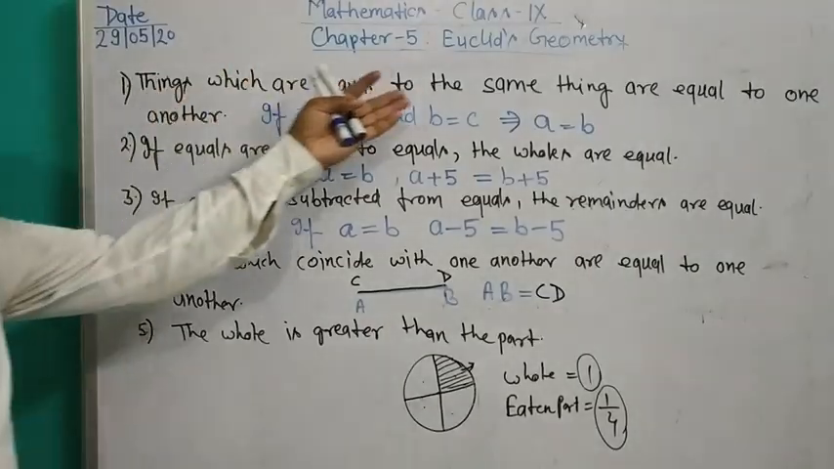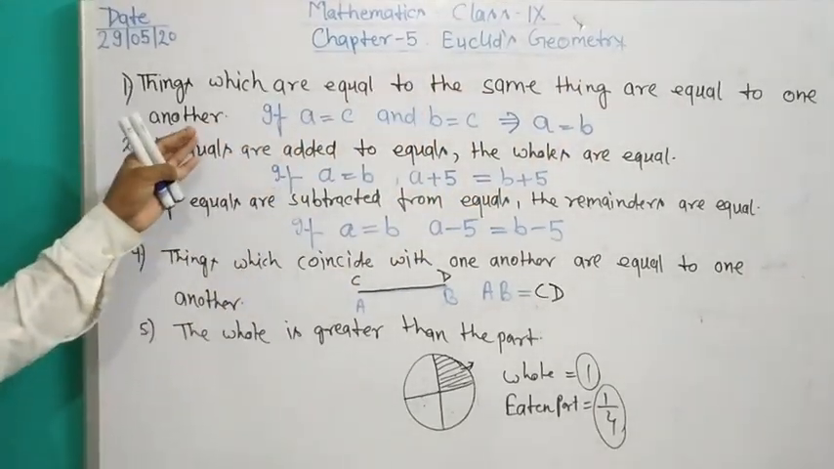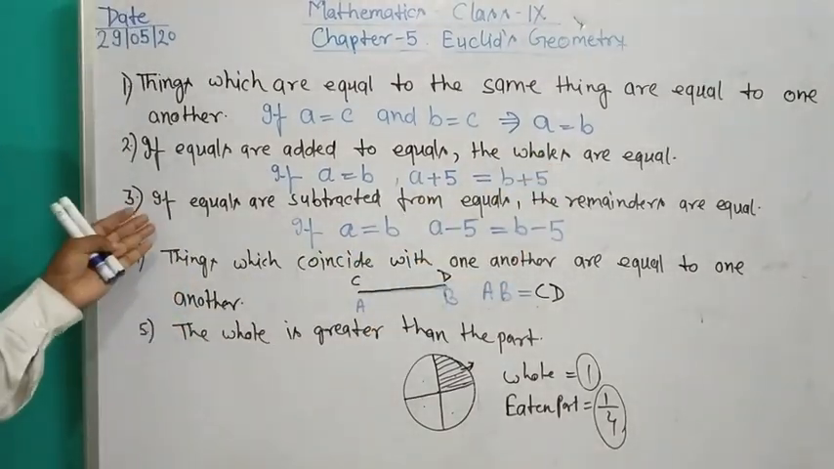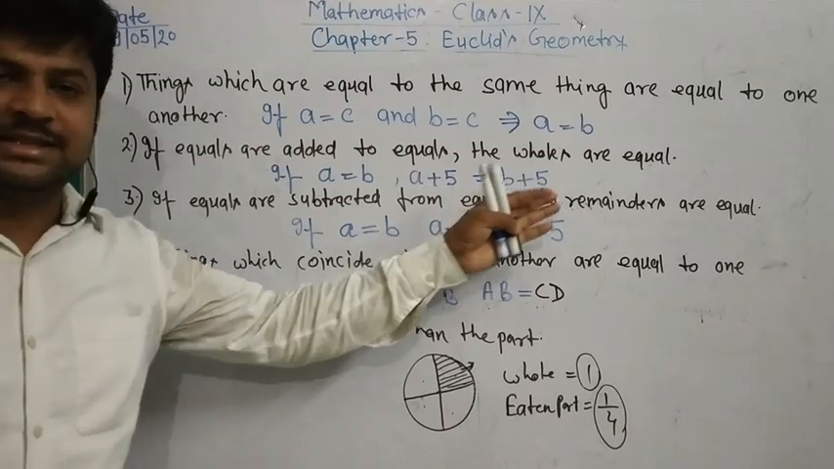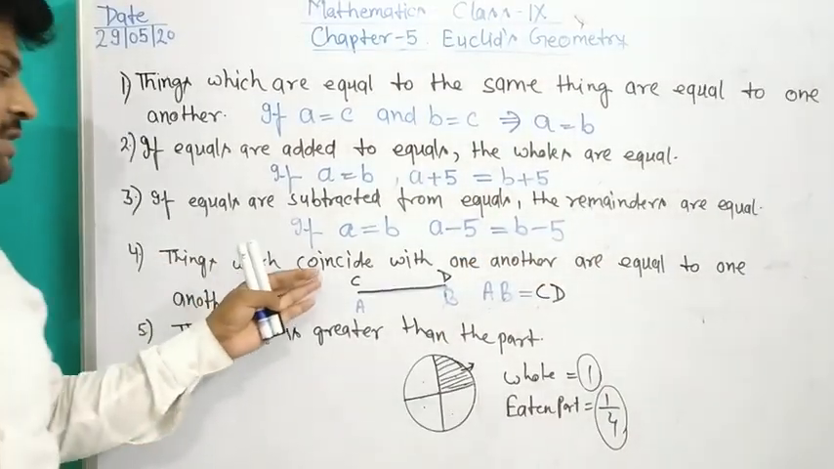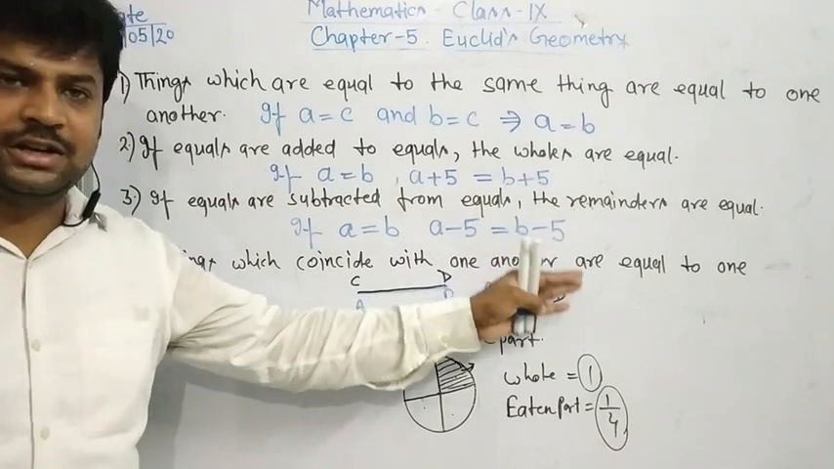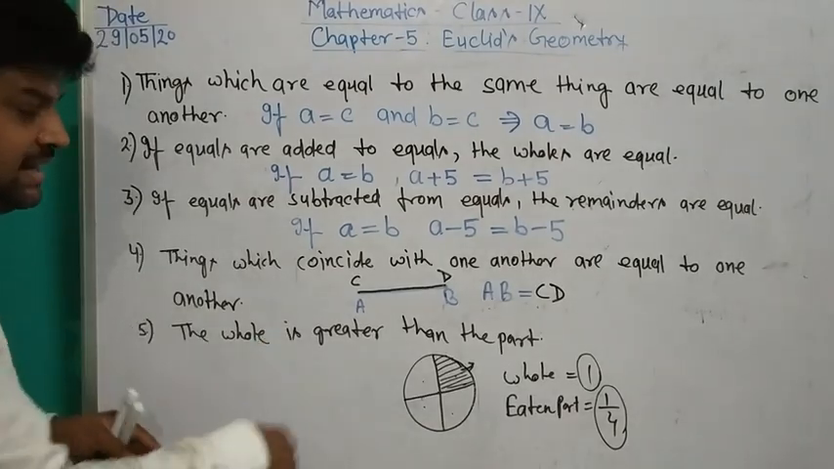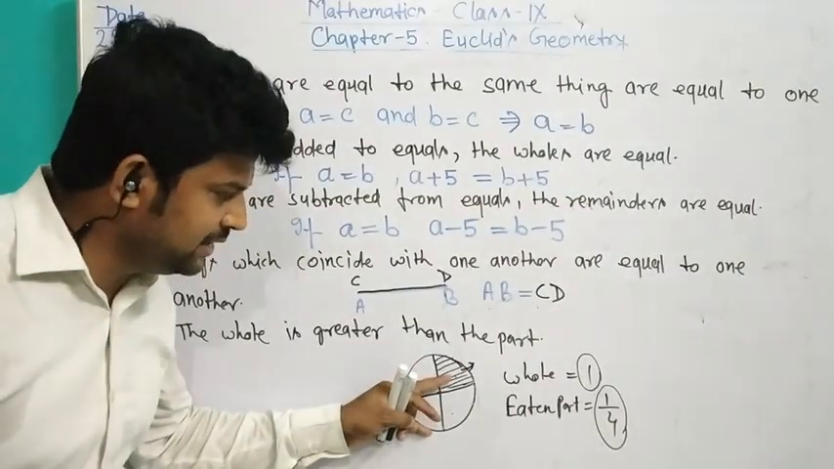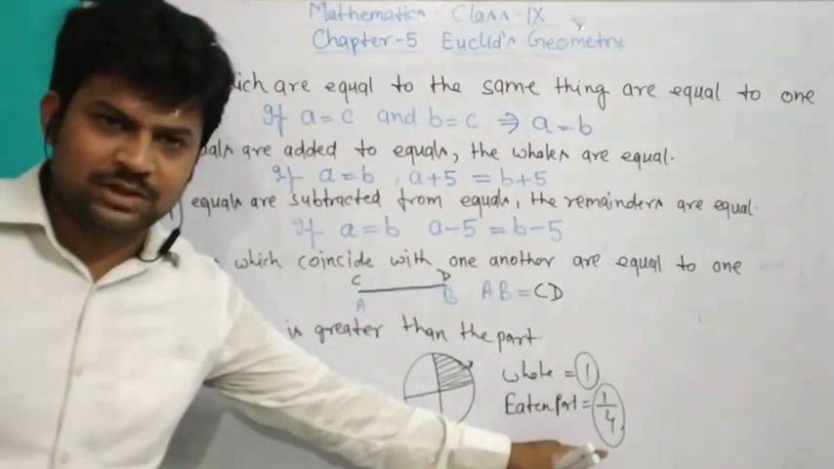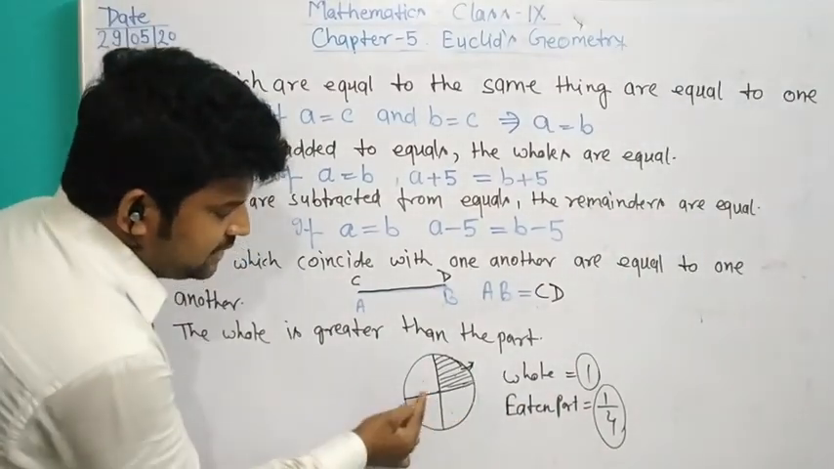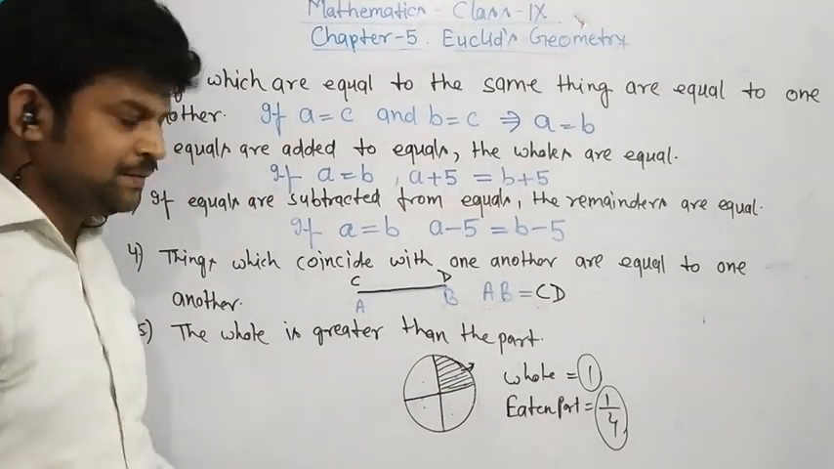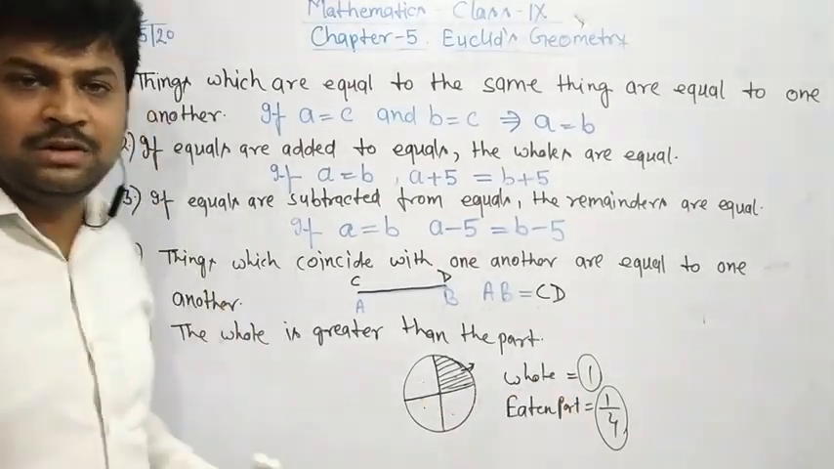First one, things which are equal to the same things are equal to one another. Second, if equals are added to equals, then the wholes are equal. Third, if equals are subtracted from equals, then the remainders are equal. Fourth, things which coincide with one another are equal to one another. Fifth, the whole is greater than the part. The whole is greater than any part. When we talk about this part, it is 1 upon 4, therefore 1 is greater than 1 upon 4. And the rest, 3 parts out of 4, is 3 upon 4. The whole is 1, and 1 is greater than 3 upon 4.